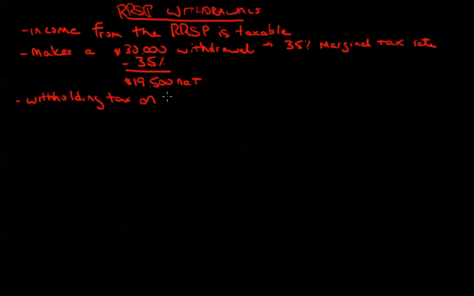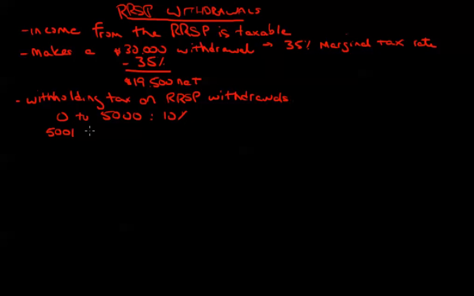There's a special rate of withholding tax on RRSP withdrawals. If you take income between $0 to $5,000, you will have a 10% withholding tax, and that's cumulative on all your RRSP withdrawals throughout the year.